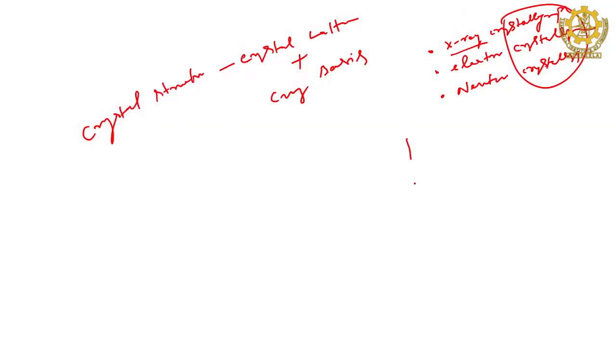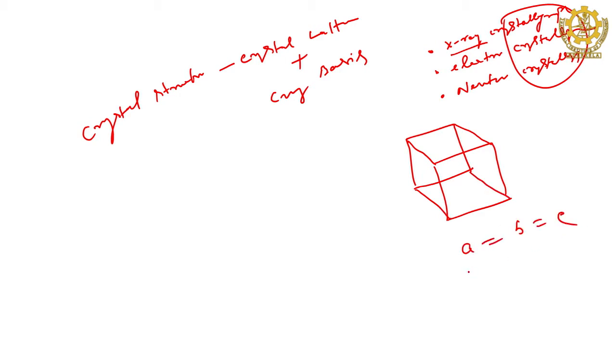So now, what is a crystal lattice and what is a crystal basis? How do they give the crystal structure? If I take the simplest system, the cubic system, the lattice parameters are all equal, a equal to b equal to c, and the interfacial angles are all 90 degrees, alpha equal to beta equal to gamma equal to 90 degrees. If this condition is satisfied, then only can you tell that it is a cubic crystal.